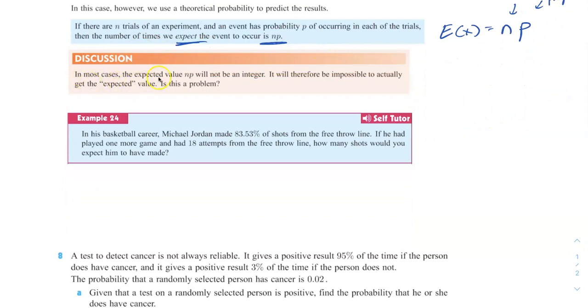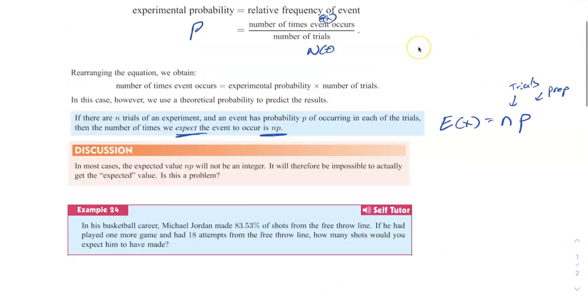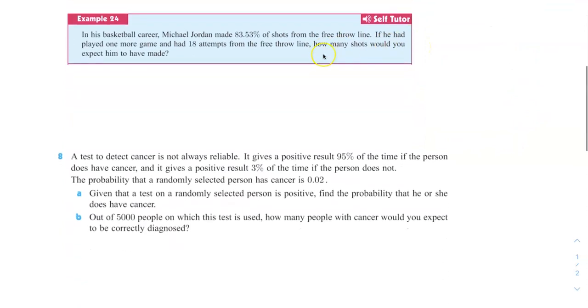Now, in most cases, the expected value would not be an integer. It would therefore be impossible to actually get the expected value. Is this a problem? Not really. Remember, we're just doing the expected value, the assumption, the approximation of it, not the actual things. We're not running a trial here. So let's go through a couple examples.